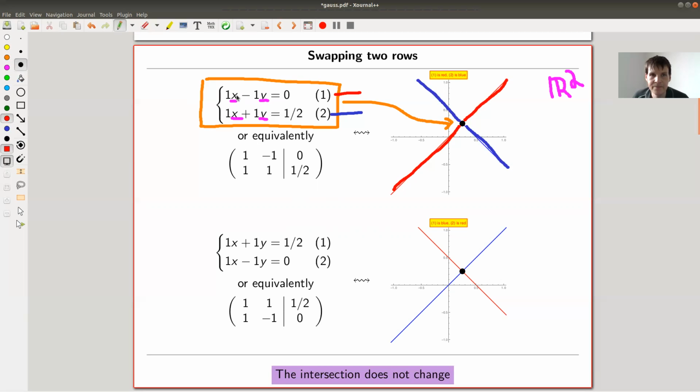The idea is pretty easy. You look at the coefficients here, minus 1, plus 1, minus 1, plus 1, 1, 1, 1, 1, and you get a matrix. And you just add a little line here to remind you where the equality signs are. Anyway, each of those systems of linear equations defines what is called a hyperplane arrangement. And you look for the common intersection of whatever it is.